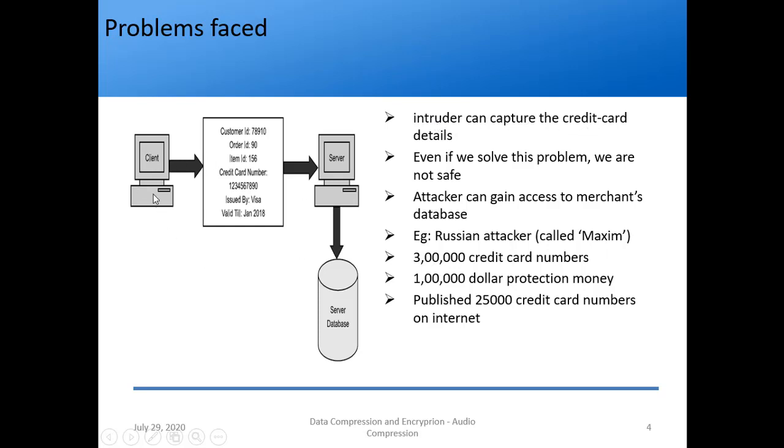So if you see this picture, one of the clients is sending data to the server, and what is he sending? Let's say he is sending to his bank server. So he is sending his customer ID, order ID. Let's assume he has ordered something online, so an order ID is generated. Through his login he has his own customer ID, then the item he has ordered, that item ID is there, and since he is paying for that item, he has put in his credit card number, which is issued by Visa and valid till Jan 2018.